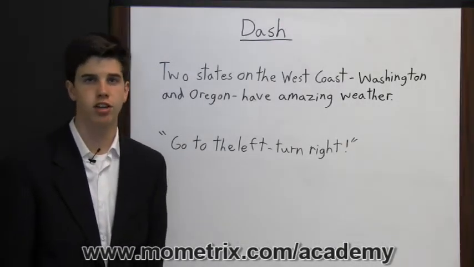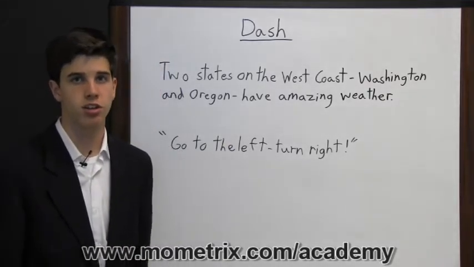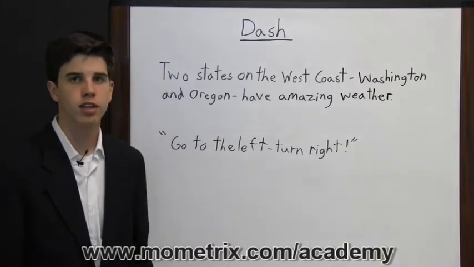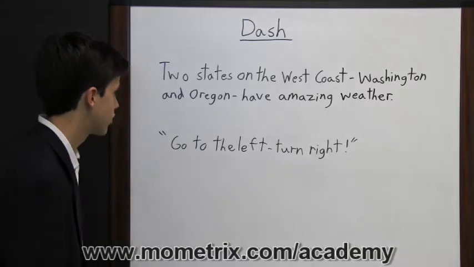Dashes have two main functions. One, they can be used in place of commas in order to set off a certain part of the sentence. Or two, they can be used to show a pause in a quotation. So let's take a look at the first use.